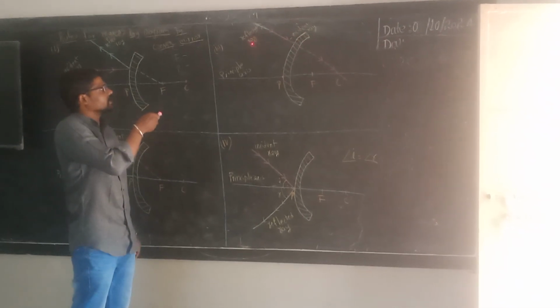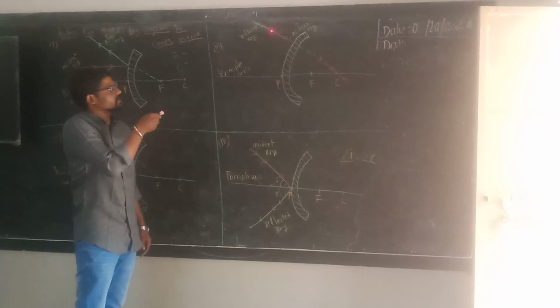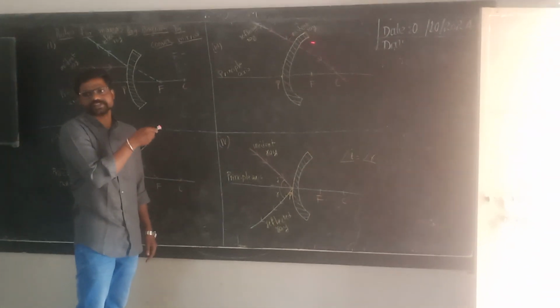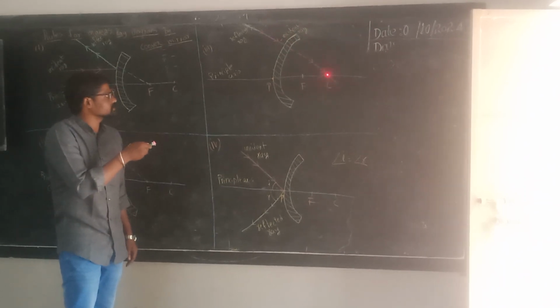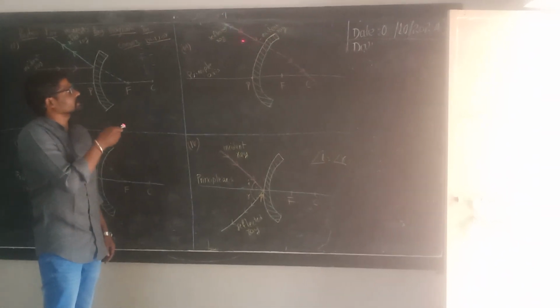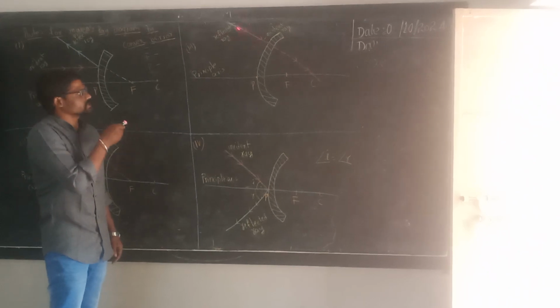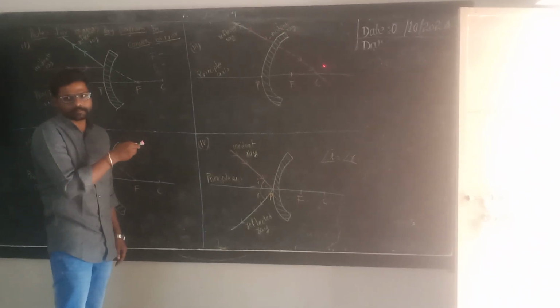What is the third rule? If the incident ray is directed towards the center of curvature, the reflected ray will pass through the same path.